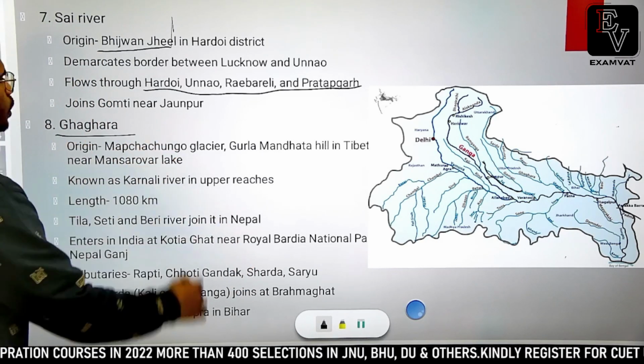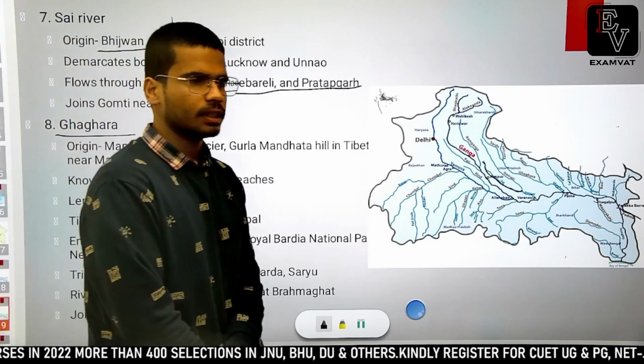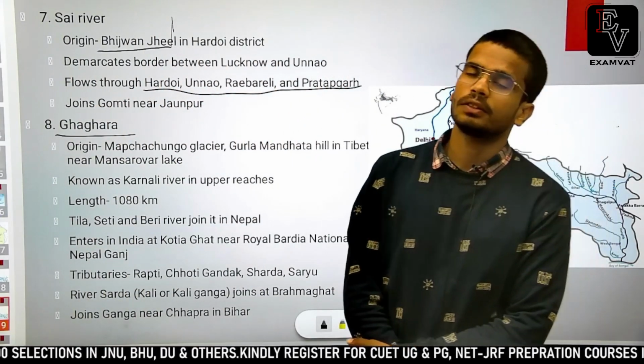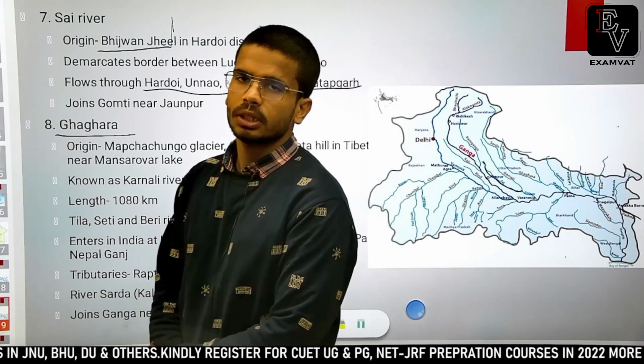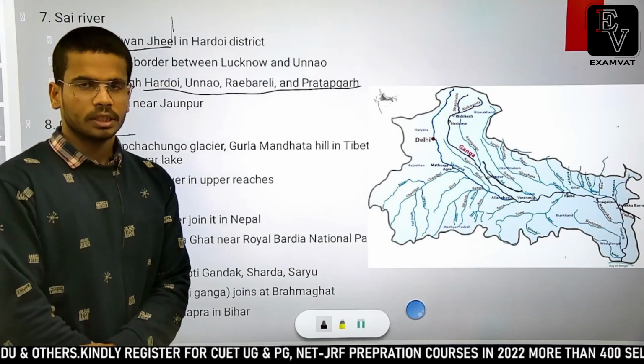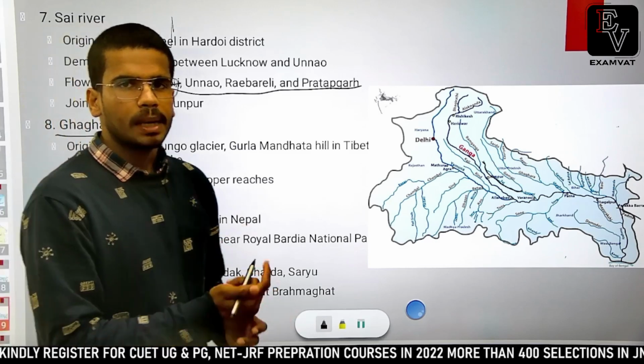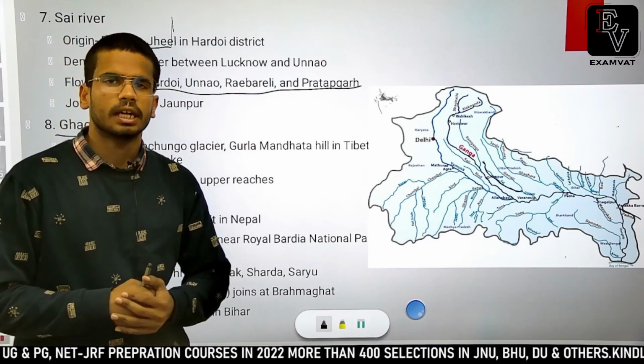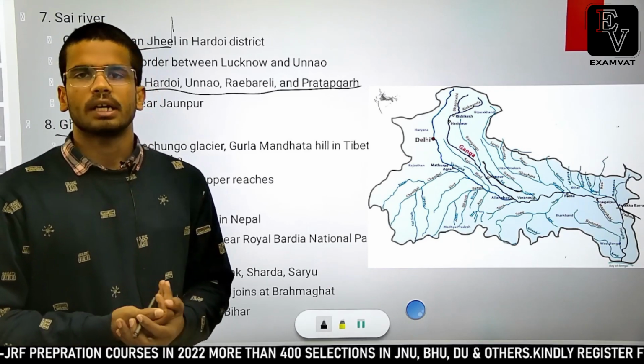The next important river in Ganga river system is Ghagra river. It is one of the largest rivers. Along with Yamuna, it is one of the largest rivers of the Ganga river system, and it has many tributaries. It originates in Nepal Himalayas, and then it follows a southern course to meet Ganga river near Chhapra in Bihar.